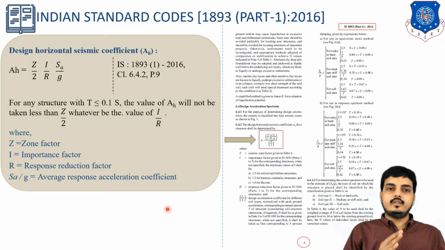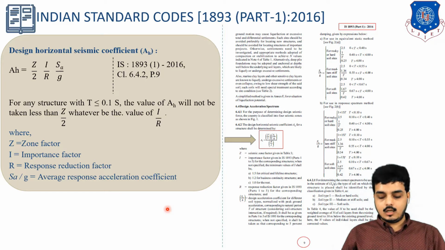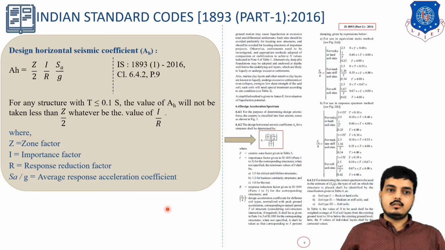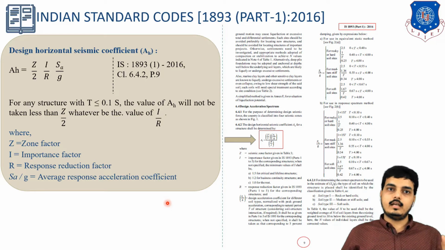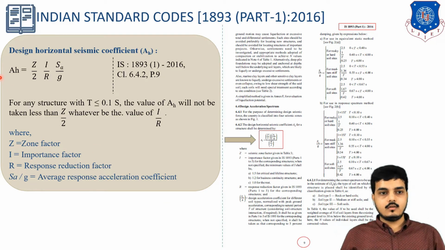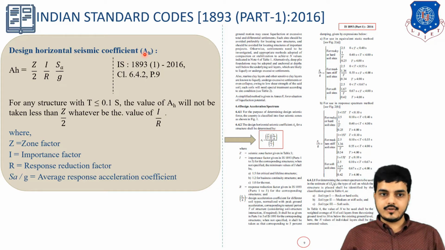So we are completed with the weight. In weight we will be considering dead load as well as live load. Now also AH, because the formula for VB is nothing but AH into W. So weight is done. Now AH. So what is AH? The formula for AH is this, but before that, design horizontal seismic coefficient. So AH is nothing but my seismic coefficient.